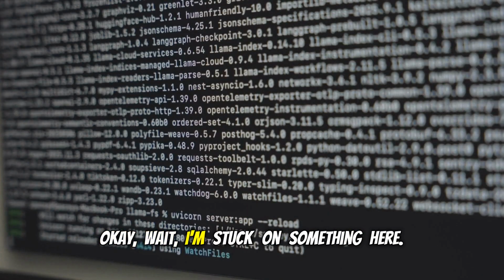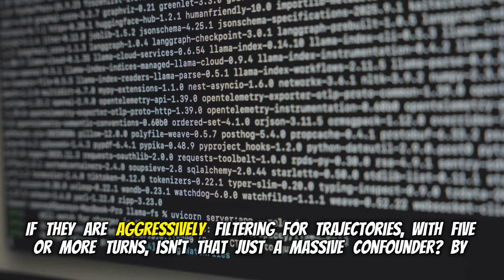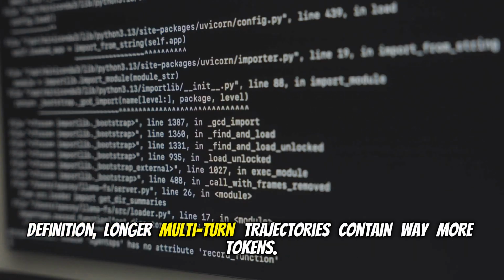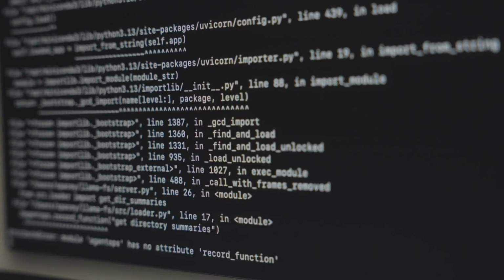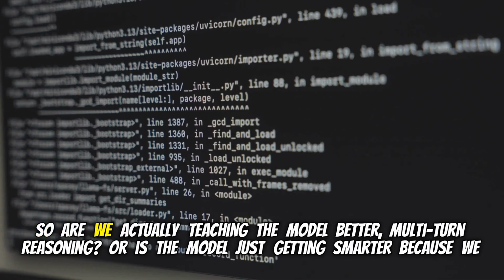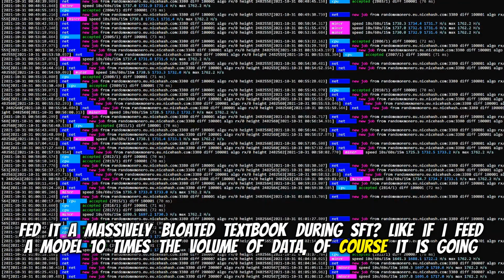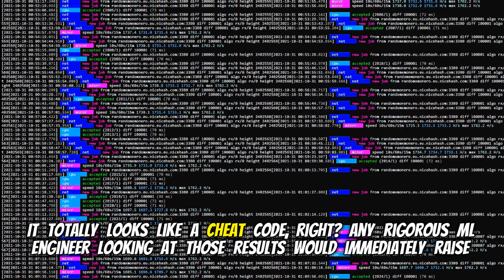Okay, wait. I'm stuck on something here. If they're aggressively filtering for trajectories with 5 or more turns, isn't that just a massive confounder? By definition, longer multi-turn trajectories contain way more tokens. Right, they are much longer documents. So are we actually teaching the model better multi-turn reasoning, or is the model just getting smarter because we fed it a massively bloated textbook during SFT? If I feed a model 10 times the volume of data, of course it is going to perform better. It totally looks like a cheat code, right?